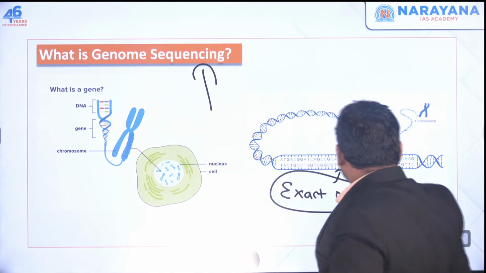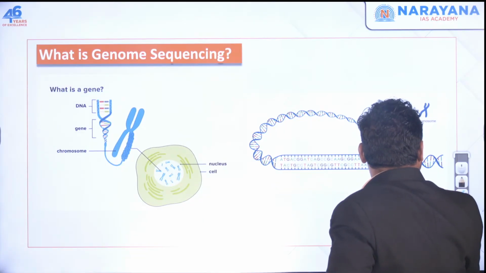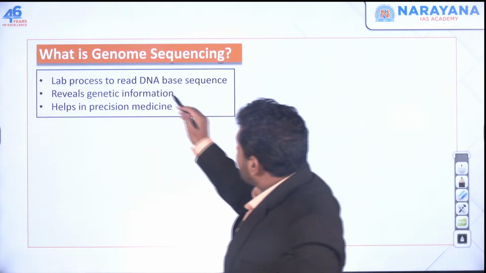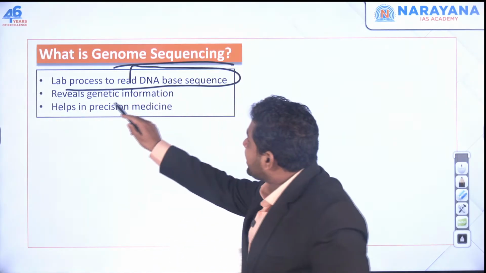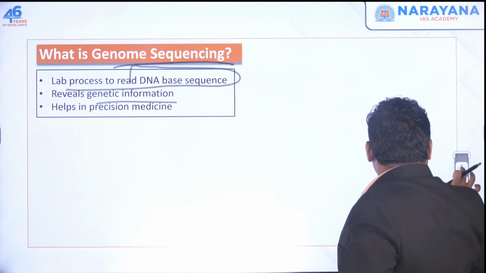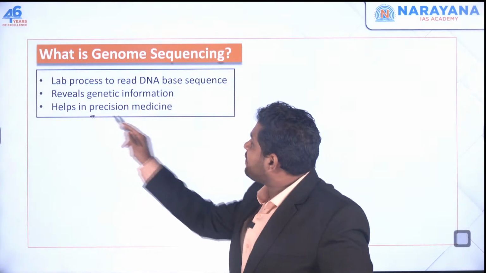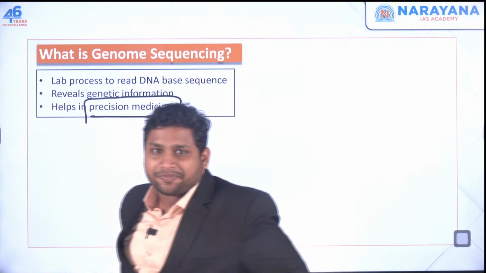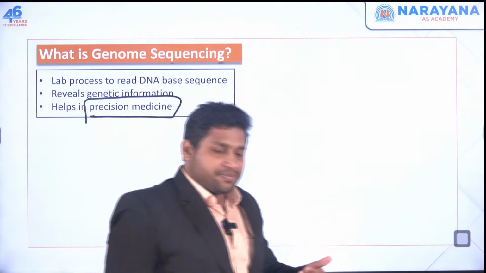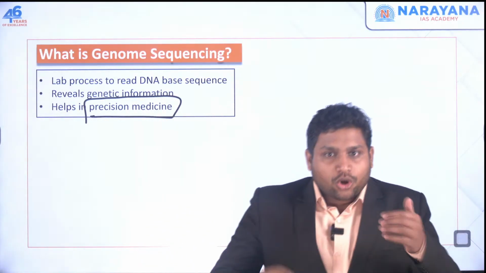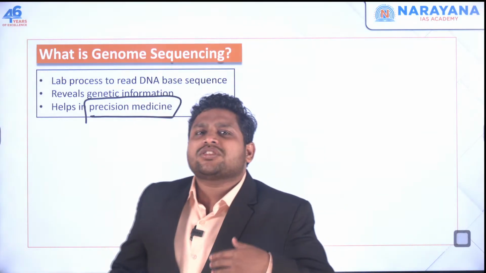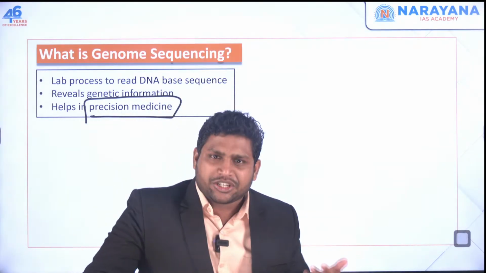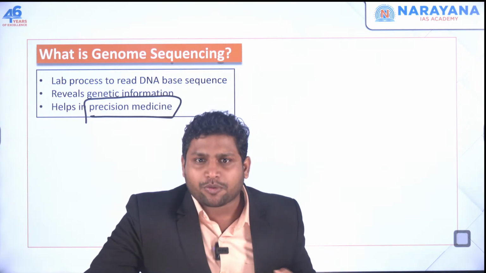Okay, good. Now, genome sequencing is a lab process to read the DNA-based sequence, and this will reveal the genetic information to us. This will be helpful specifically in precision medicine. Normally when you go to doctors with some kind of problem, doctors will give you the same drugs which they give to other patients suffering from similar problems.